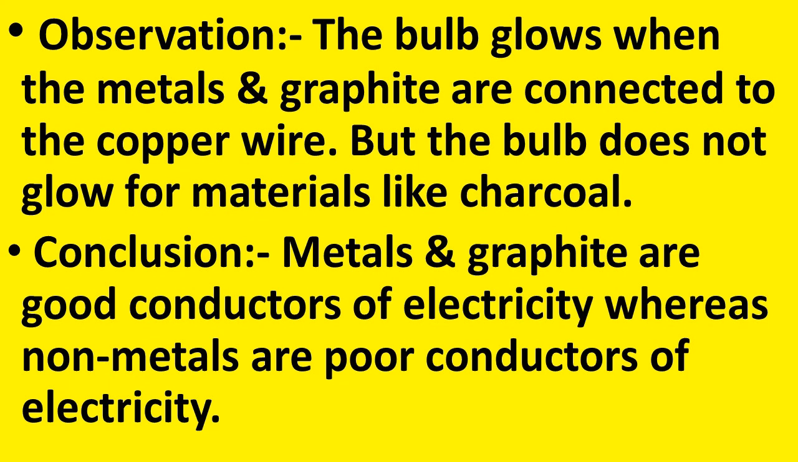So, what can we conclude from this activity? Metals and graphite are good conductors of electricity, whereas non-metals are poor conductors of electricity, because electricity flows only in a closed and complete circuit. So, if we keep non-metals like charcoal, then the circuit becomes incomplete. That means it is not a closed circuit and hence the current does not flow. So, we can say that metals are good conductors, whereas non-metals are poor conductors of electricity.